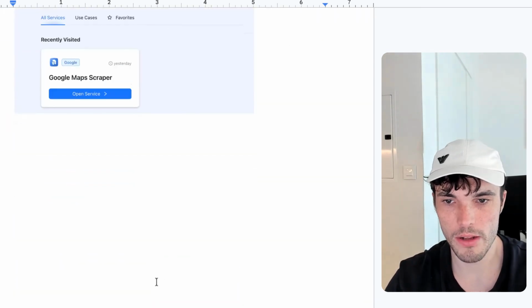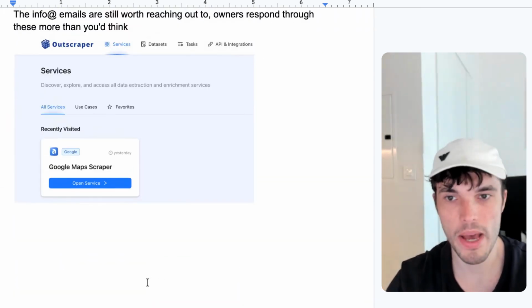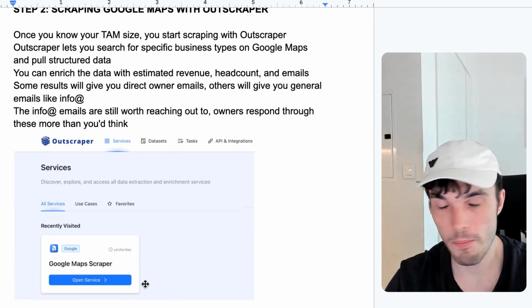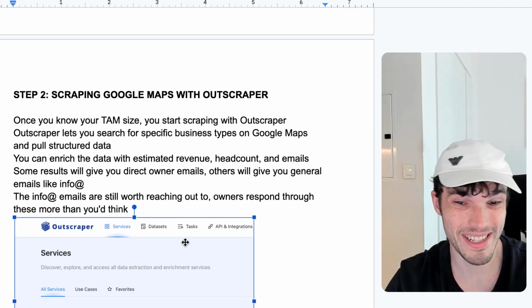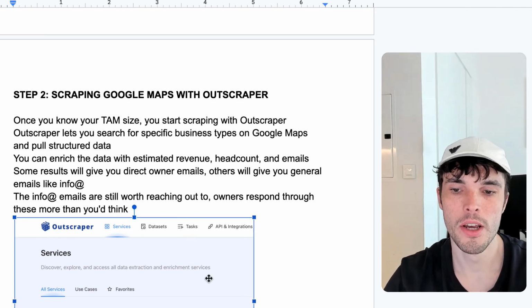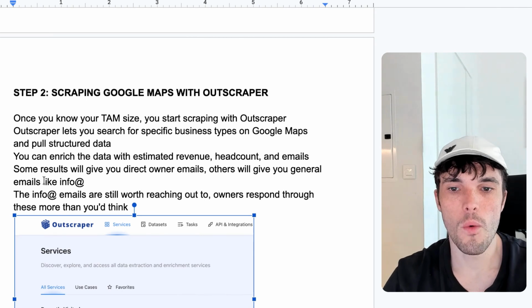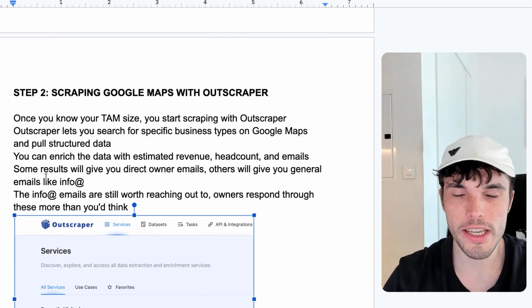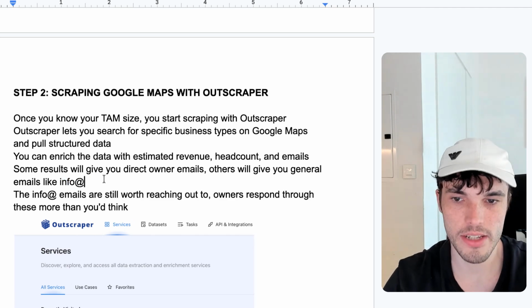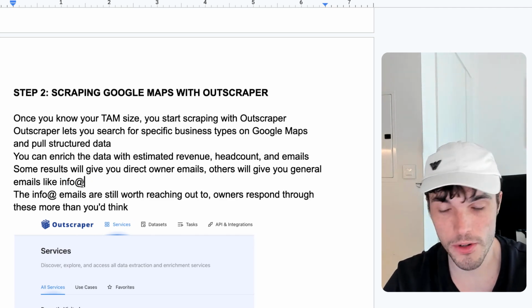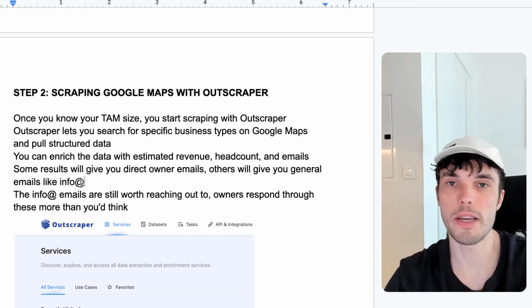So once you have your final search, you just want to go ahead and click scrape, and it's going to automatically be scraped, and you can find it under the tasks tab here. So you can find your final list. Now, once you get your list, a lot of the email addresses will be info@ emails. So some of them will be owners, which Outscraper can find. In other cases, it's going to be info@.